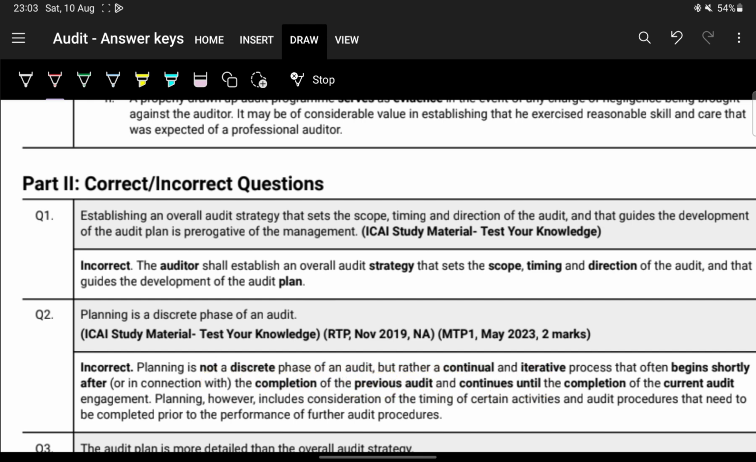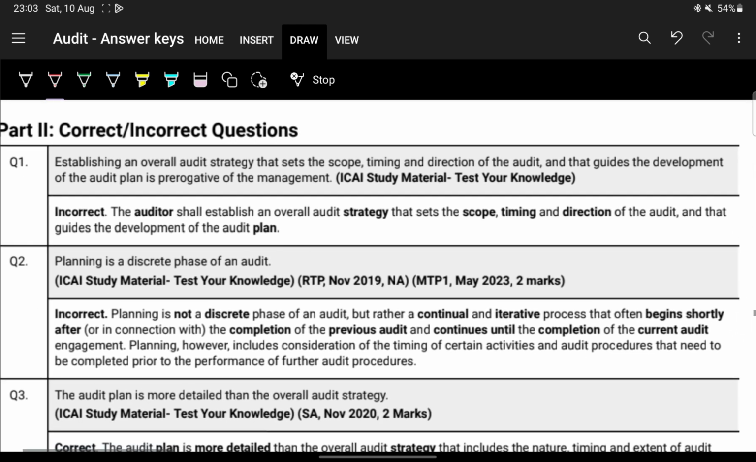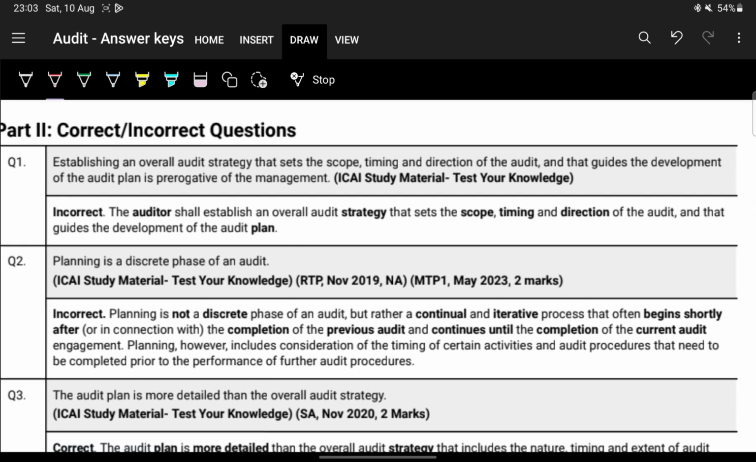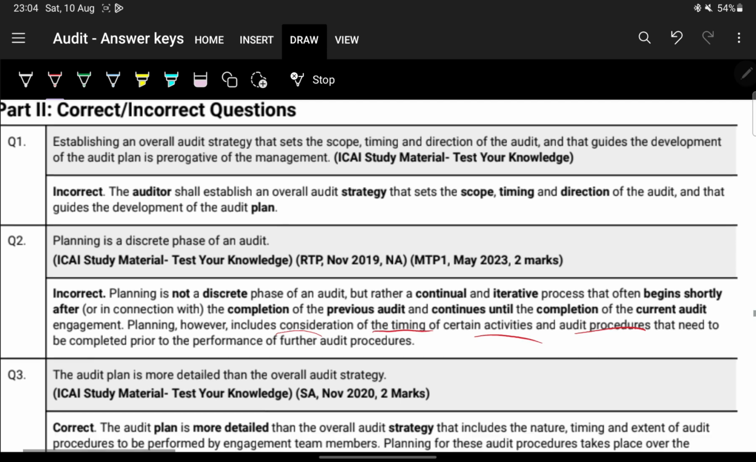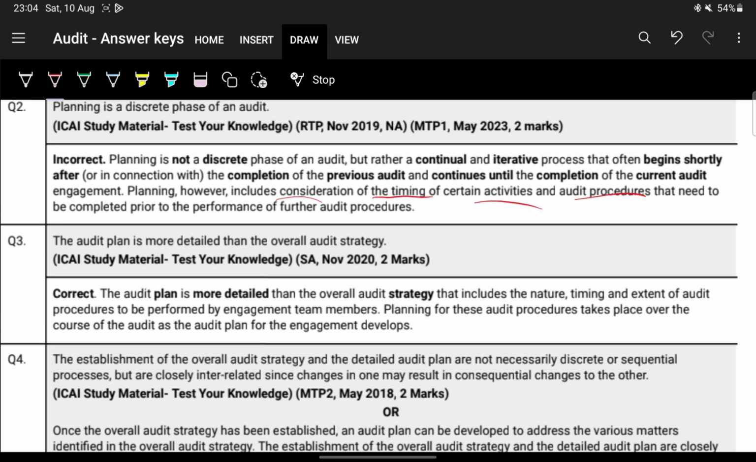Next, what else was there? Did I miss anything? Yeah, planning. This point I forgot. Planning includes consideration of timing of certain activities and audit procedures that need to be completed prior to the performance of further audit procedures. Next, the audit plan is more detailed than the audit strategy. This is correct. The audit plan is always more detailed than the audit strategy, because the audit plan contains the nature, timing, and extent of risk assessment procedures.